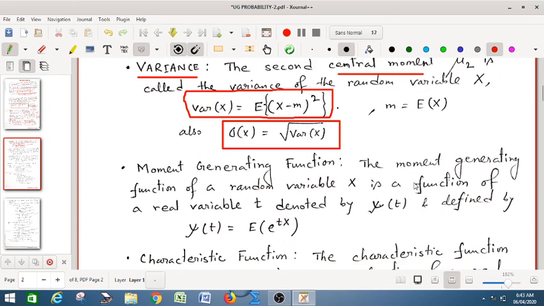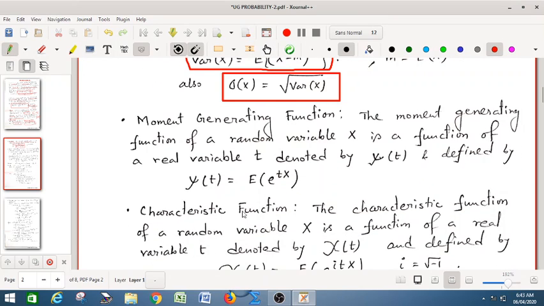Now let us define a few important definitions, very important in probability. One is the moment generating function. What is moment generating function? The moment generating function of a random variable X is a function of a real variable t denoted by psi(t) and defined by psi(t) is equal to expectation of e to the power tX, not expectation of tX, expectation of e to the power tX.